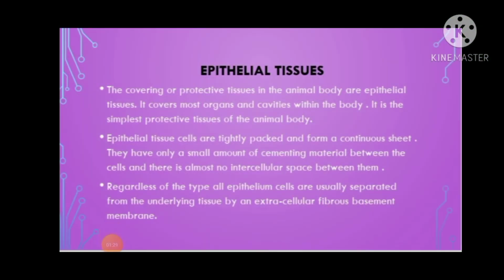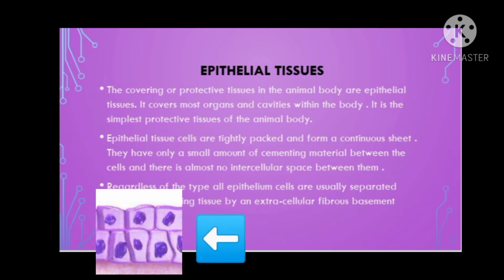Epithelial tissues are the covering or protective tissues in the animal body. It covers most organs and cavities within the body. It is the simplest protective tissue of the animal body. Epithelial tissue cells are tightly packed and form a continuous sheet.